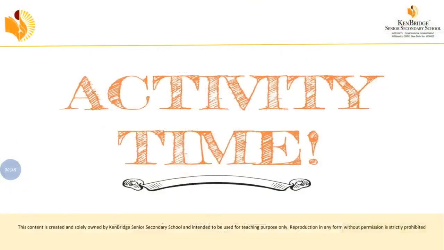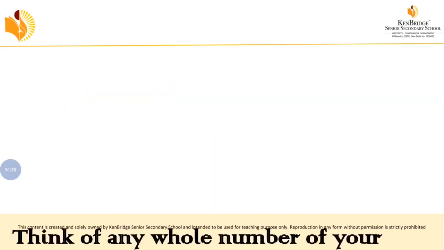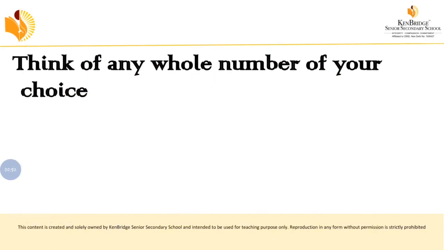Now we are going to start this properties of whole numbers with an activity. Children, are you all ready for the activity? Yes, good. So we all are well aware of the definition of the whole numbers, right? We know the whole number starts with 0 and has the set of all natural numbers in it. So let us do an interesting activity with the whole numbers. Just follow my instructions. Now just think of any whole number of your choice.